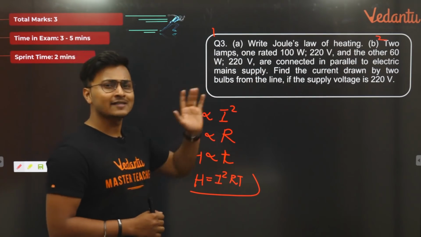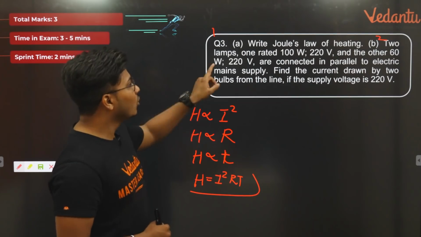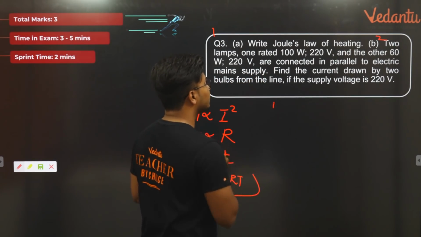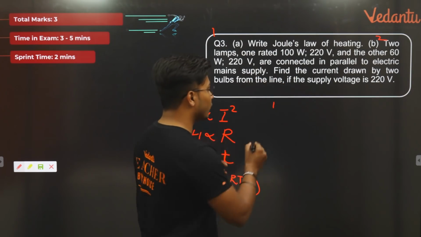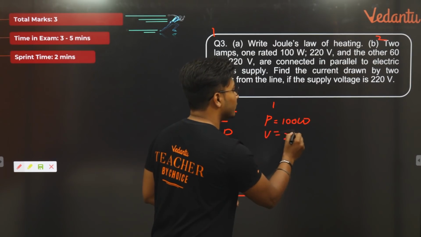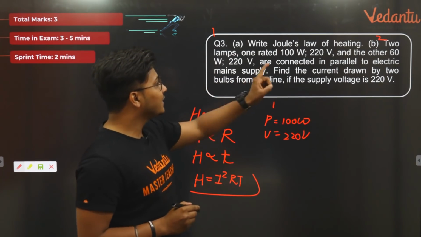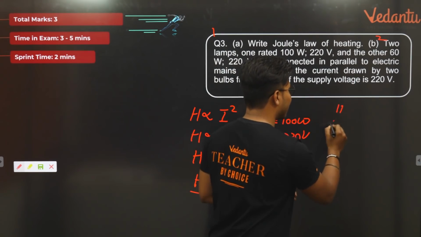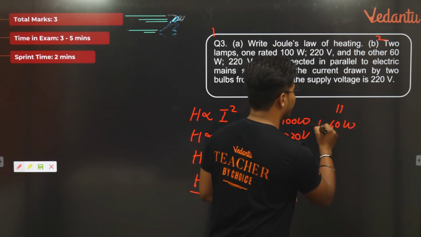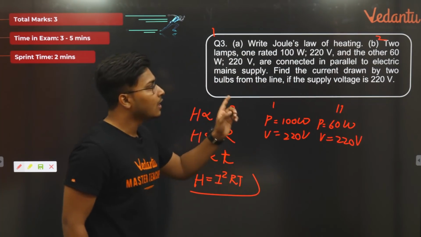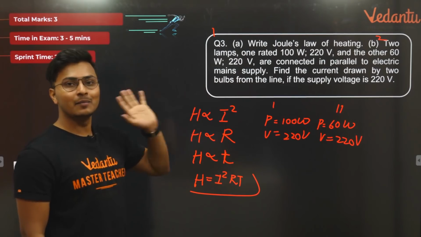Going ahead for the second part. The second part is super easy. Let me tell you how. 2 lamps, one rated 100 watt, 220 volt. So the first lamp is rated 100 watt, 220 volt. Power is equal to 100 watt, voltage is equal to 220 volt. Now going ahead, the other is 60 watt and 220 volt. So the second lamp has power equal to 60 watt, and voltage is equal to 220 volt. Awesome. Next part, they are connected in parallel to the electrical main supply.